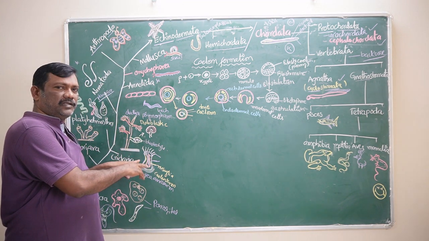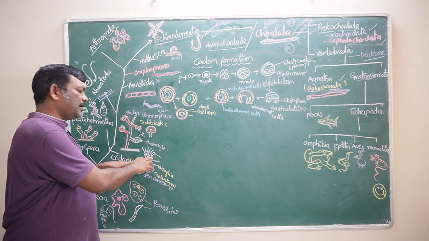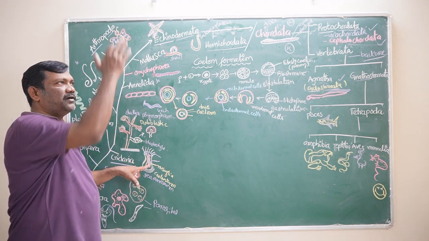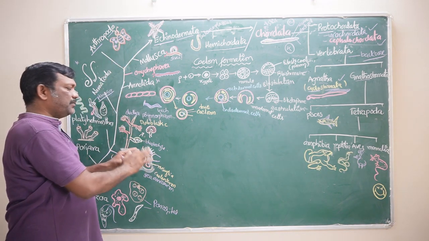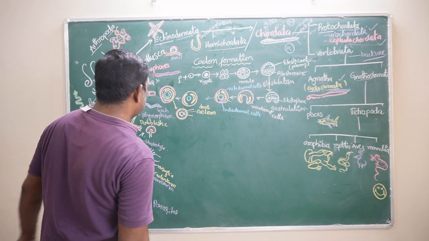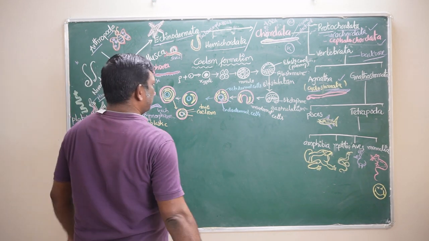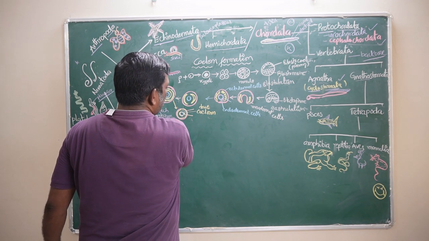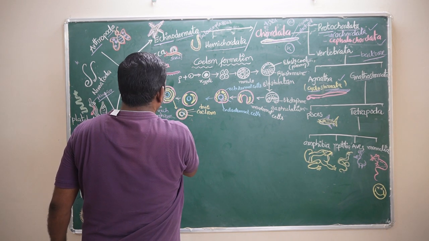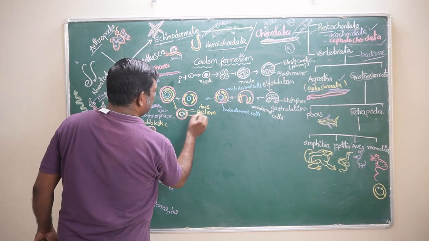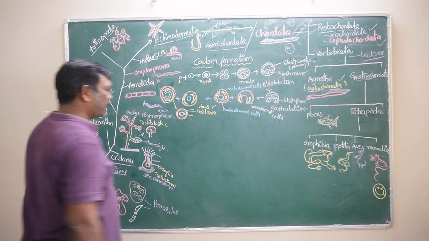In the diploblastic animals, the ectoderm is forming the external body structure, and the endodermal cells are forming the digestive tract. Like that, the body has a simple anatomical structure. So here the three germ layers are forming. These three germ layers are called triploblastic animals, platyhelminthes onwards. So this is called the true coelom.